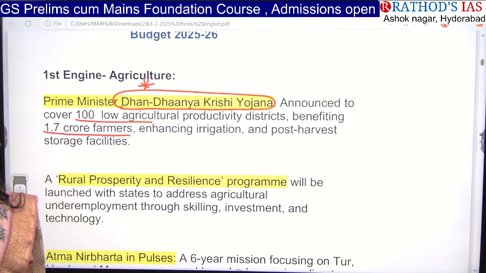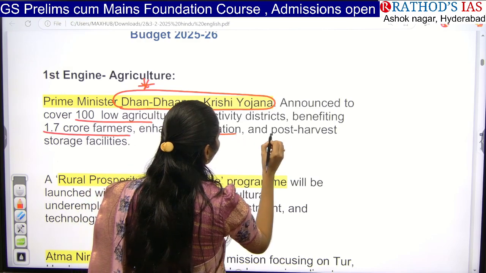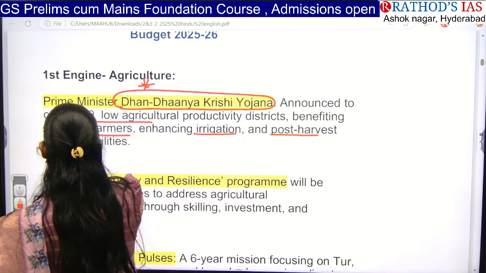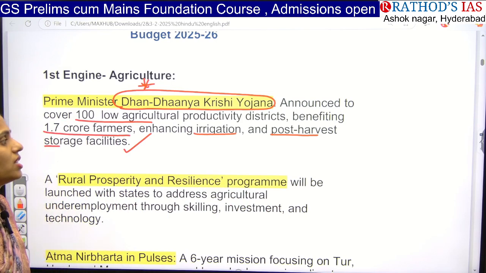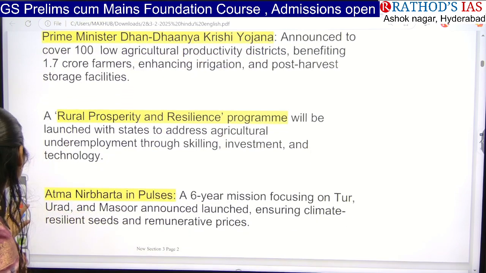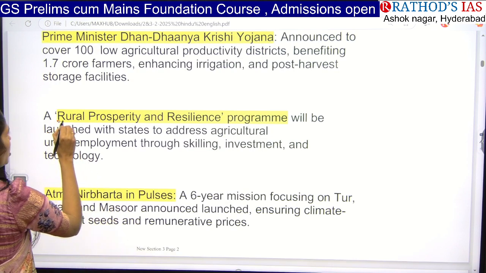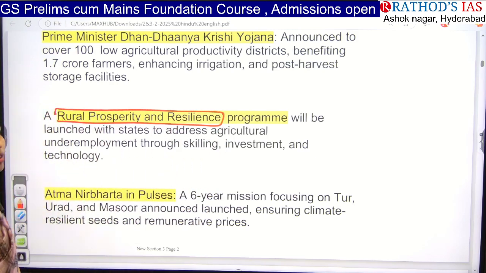So what are they going to do in this scheme? They want to enhance irrigation as well as post-harvest storage facilities. They are focusing on two important things. First one is irrigation. Second one is post-harvest storage facilities. And next, they are also focusing on a second scheme called the Rural Prosperity and Resilience Program. That will be launched in the states to address agriculture underemployment.